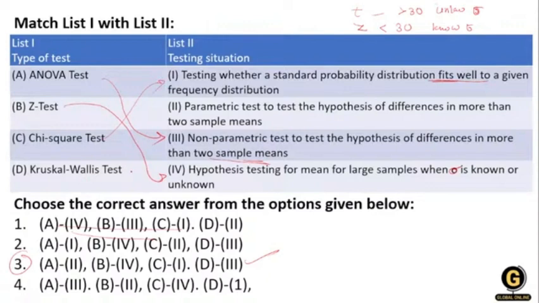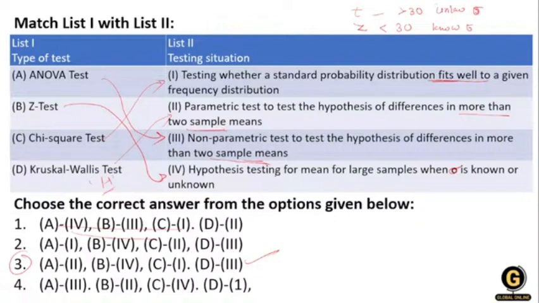Then the Kruskal Wallis test, it is a non-parametric test. It is also called the H test. It is a test of the hypothesis of a difference among more than 2 sample means. Clear? So option number 3 is correct over here.